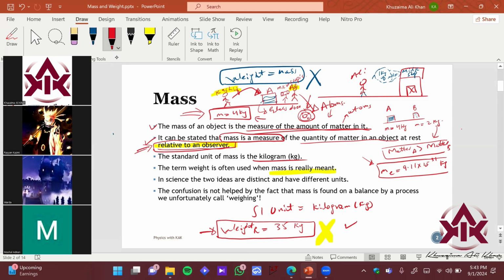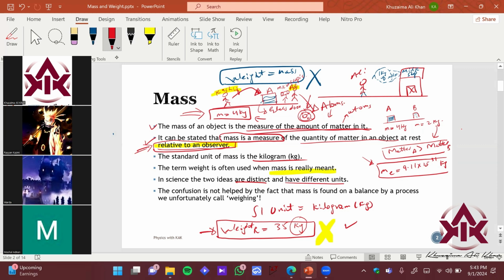Sorry, I was asking about your weight. You said, yes, sir, my weight is 35 kg, but kg is the unit for mass, right? We have been using this for decades, so we need to change it. In science, the two ideas are distinct and have different units. We are going to define weight in the next slides, so don't confuse this, right?